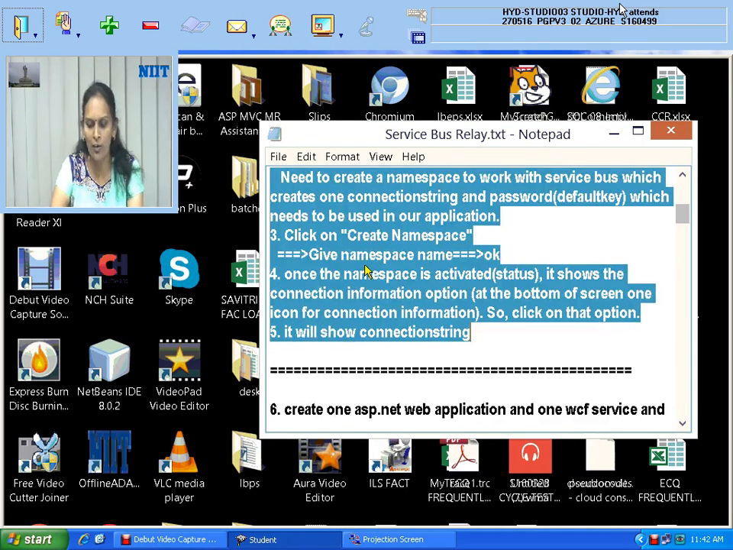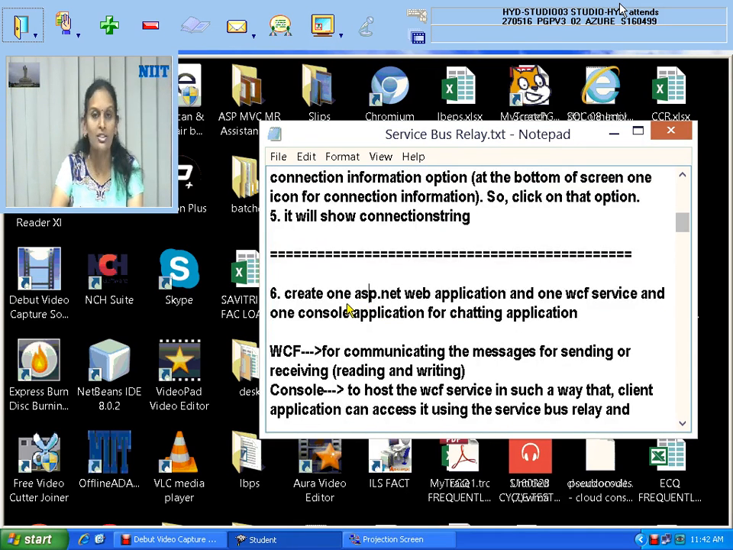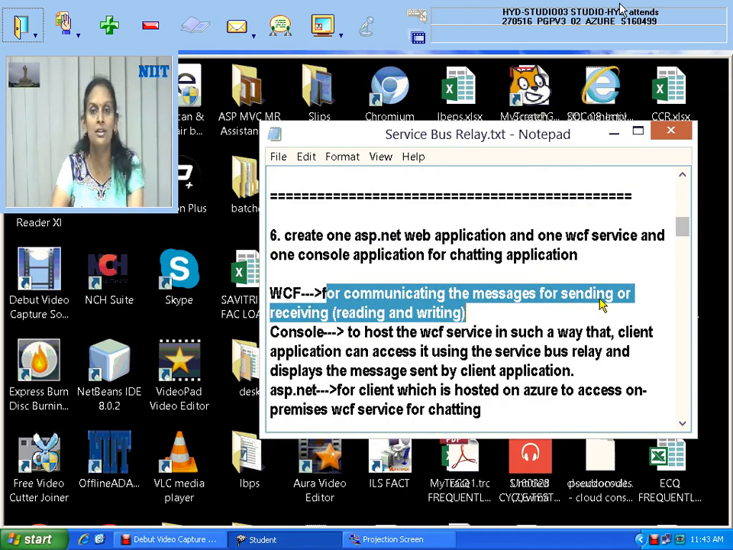Next step, now onwards, three applications you need to create. One WCF for communicating a message, for sending and receiving. That means this is a real WCF library, that service that I have to create, where I am going to create a function called Write that takes some message and displays it on the monitor. Till now, in the last class, we were giving some return type and returning to the client. But now, I don't want a return. Let me get the request from the client with some message. I'll take it and display it on my monitor.